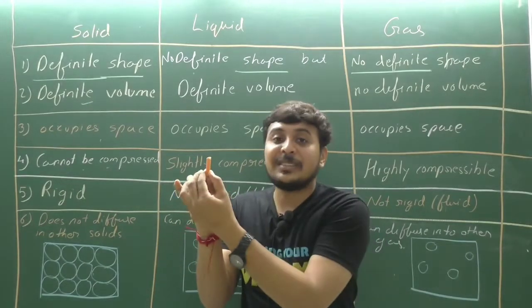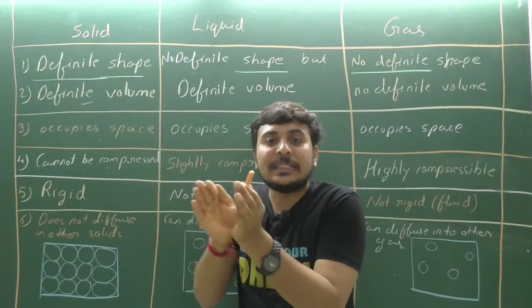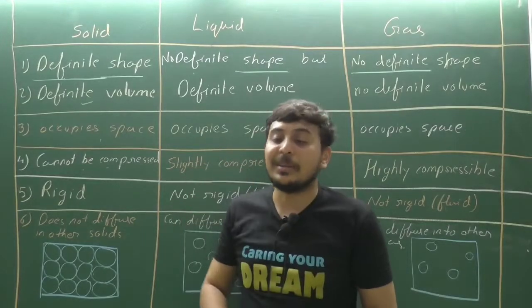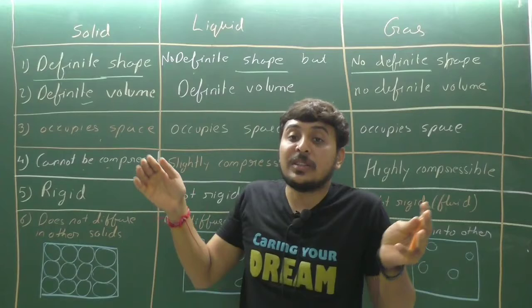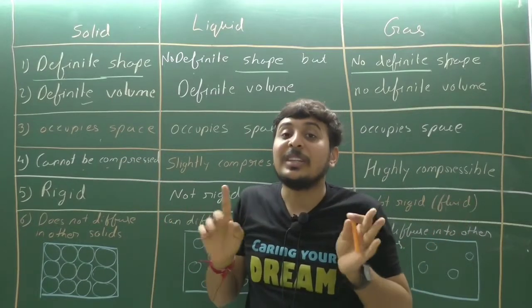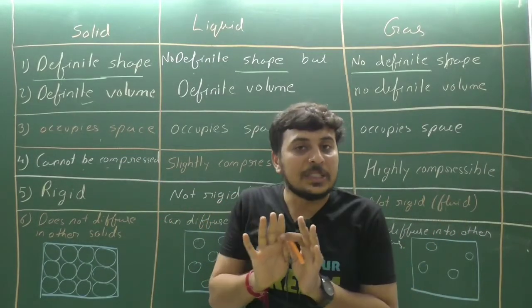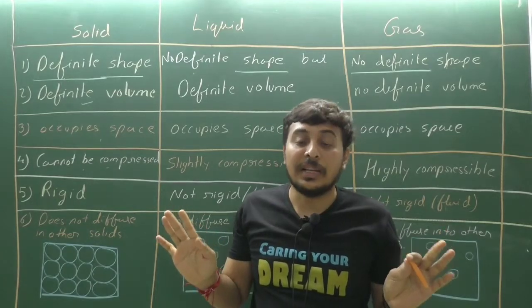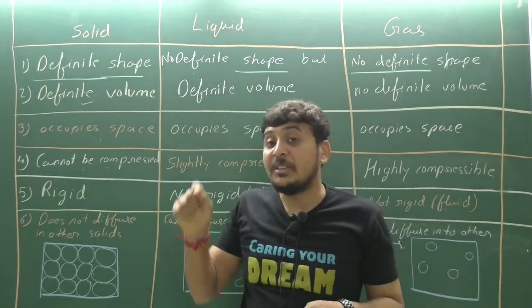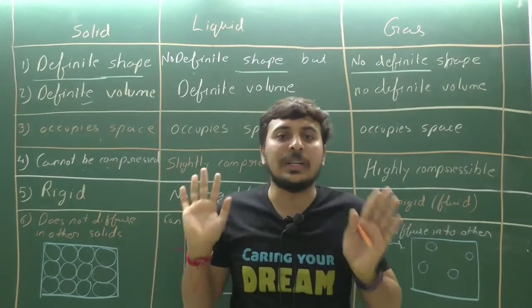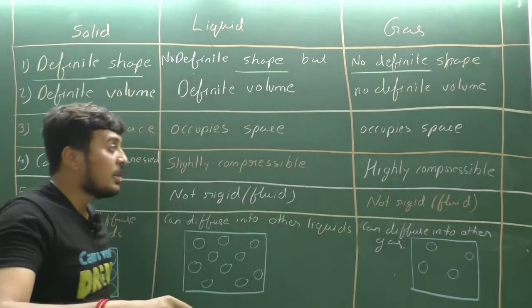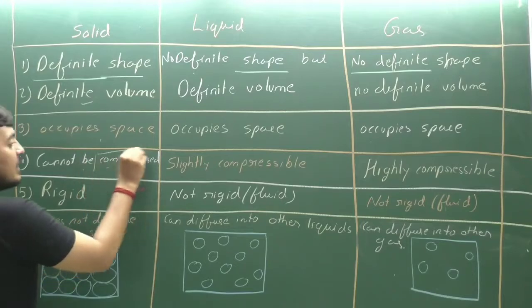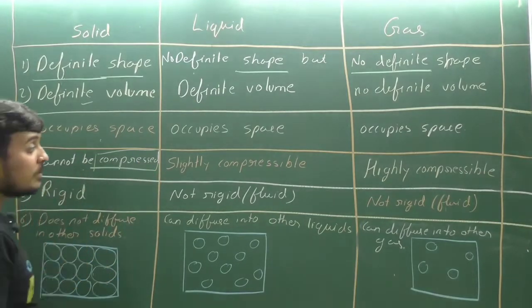Similarly, for another example, we cannot press this chalk and decrease its size. It means it is not compressible. We cannot press this board and change its size to a smaller one. So it is not compressible. Clear? None of the solids. Finally it will break down, but the size won't decrease. So it means it cannot be compressed. Clear?